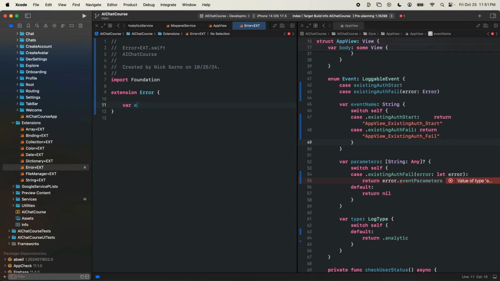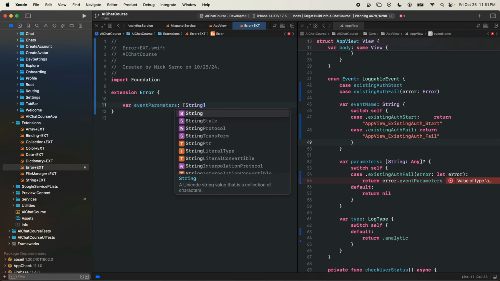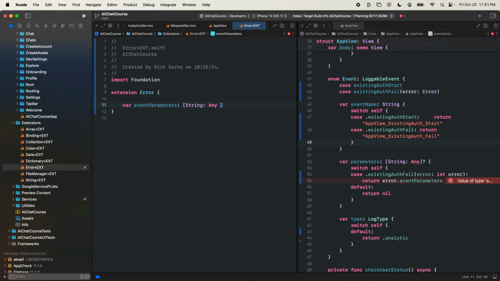Create a variable called eventParameters of type dictionary of String, Any, and we'll just return a string that says error underscore description, and I'll make the value the localized description of the error. So now I can come in here and call error.event parameters.